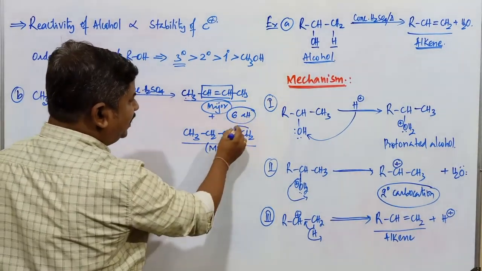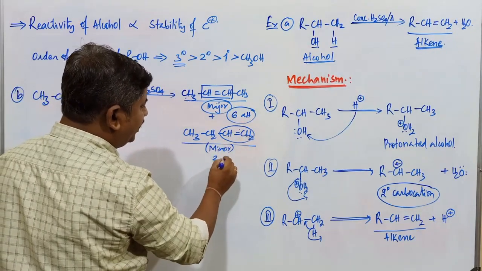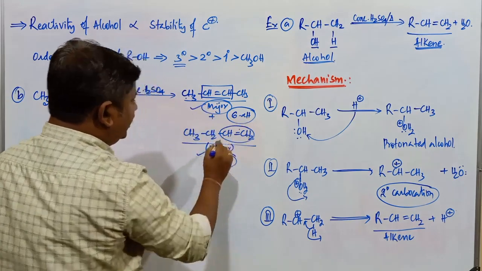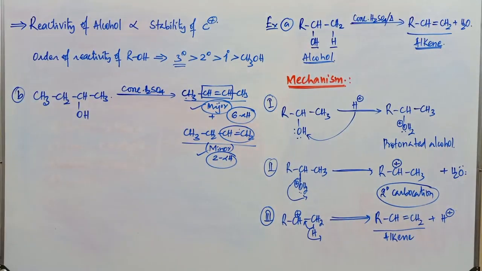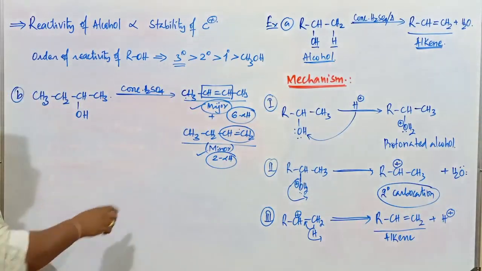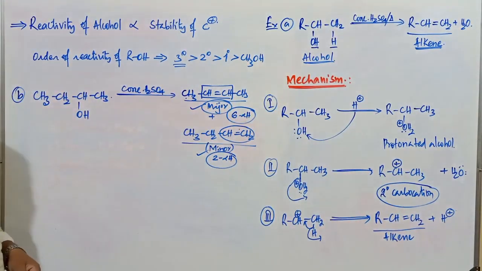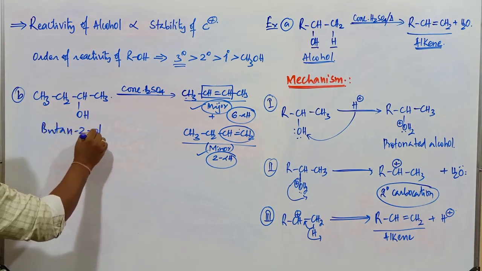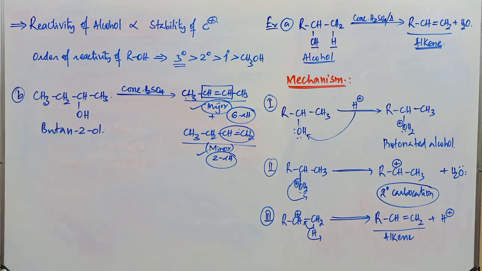In this compound, there are only 2 alpha hydrogen atoms. So this is the most stable, and this one is the less stable alkene. So major and minor product formation takes place in case of this compound. What's the name of this one? It is butan-2-ol.